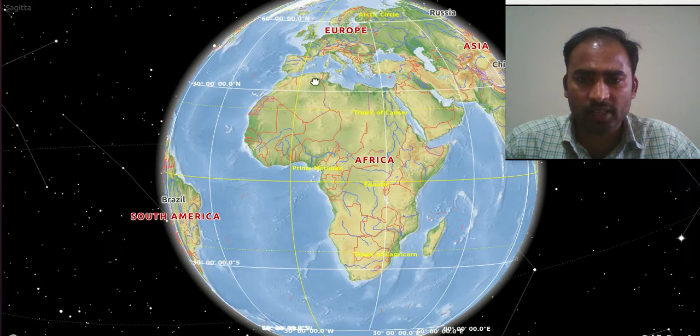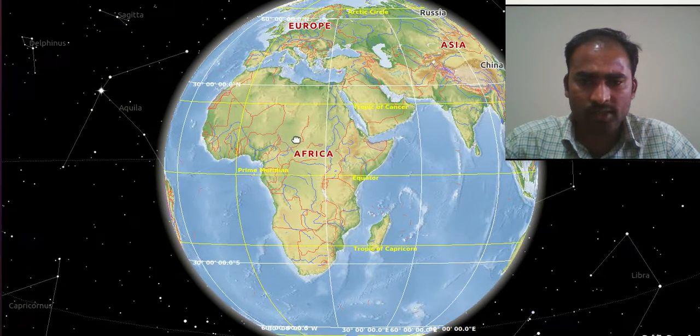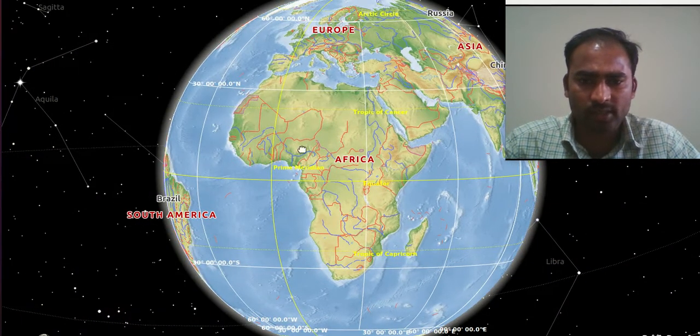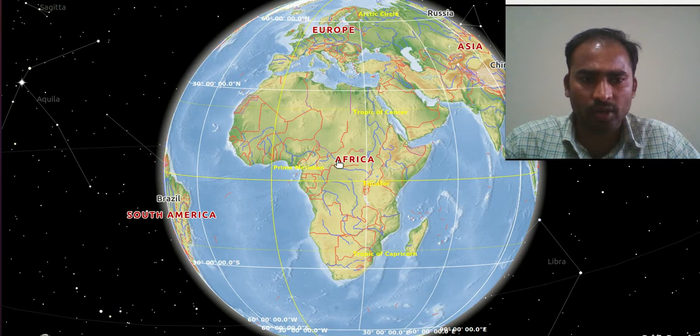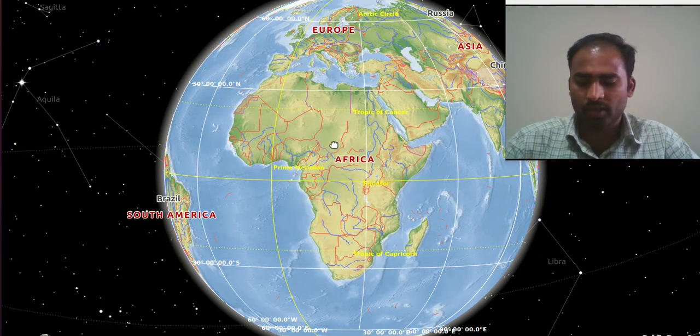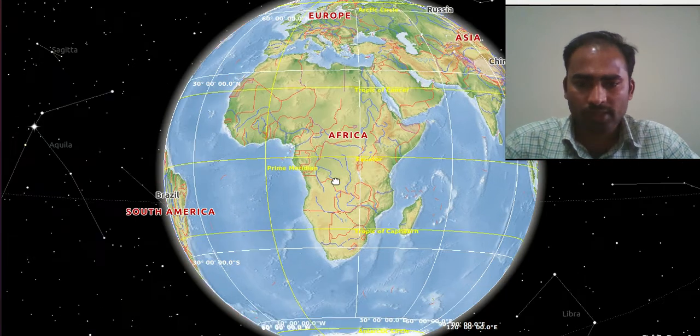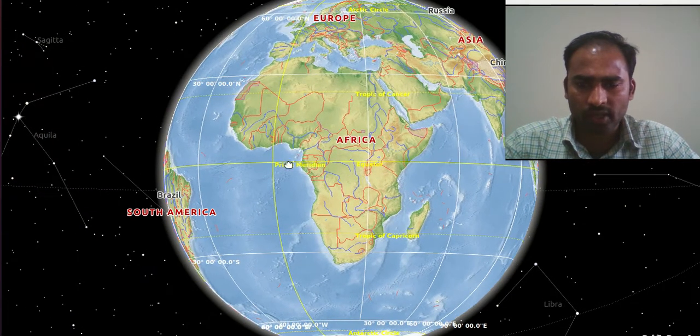Here we can see the prime meridian also passes through Africa. One more interesting thing is that the world's hottest desert, the Sahara Desert, is in Africa, and the longest river, the Nile River, flows through Africa. Clear?